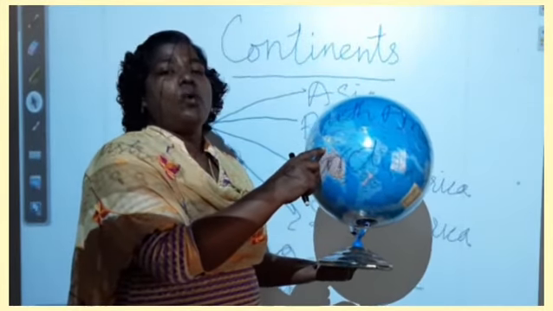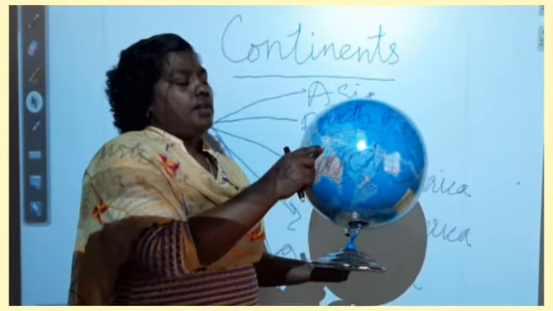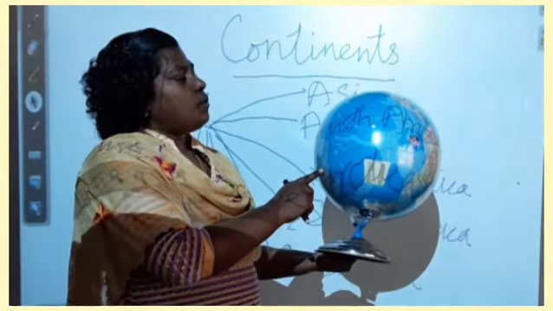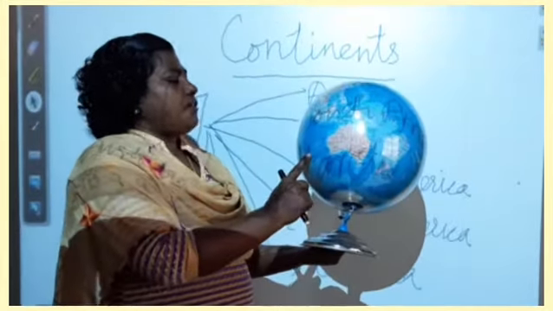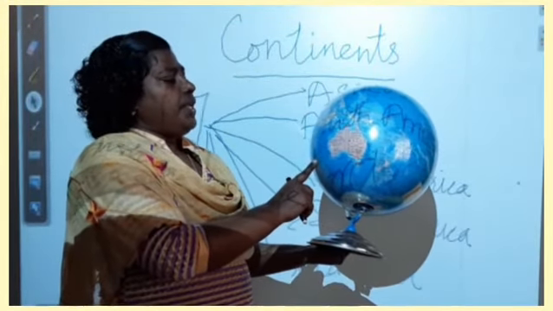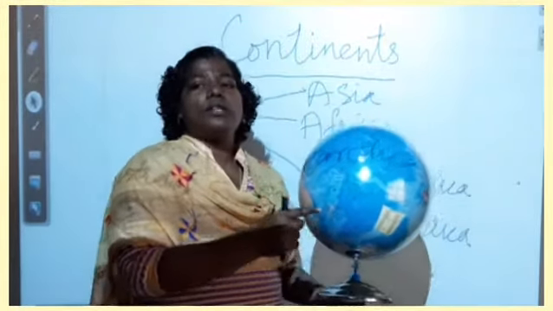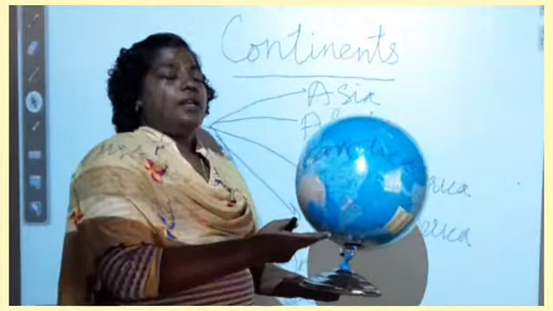What is the sea found in the north of Australia? It is the Arafura Sea. In the east we can find the South Pacific Ocean, in the west the Indian Ocean, and in the south the Antarctic Ocean. These are the different water bodies surrounded by Australia.